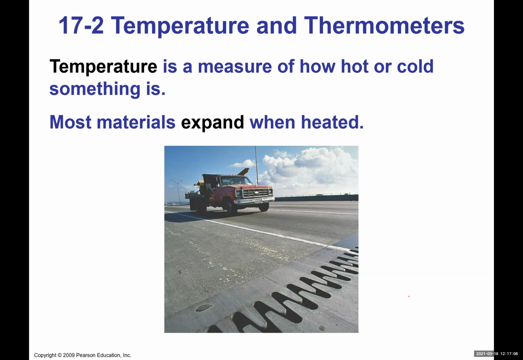It will be longer because the object itself is now at a higher temperature. If you put it in a freezer for a few hours, take it out and measure it again, this time the length is less than the one you measured at room temperature.